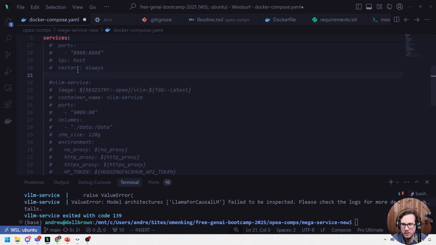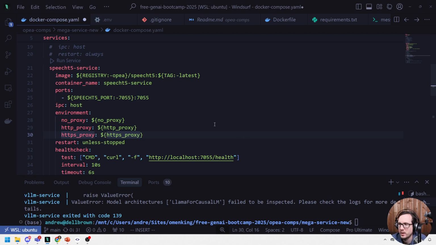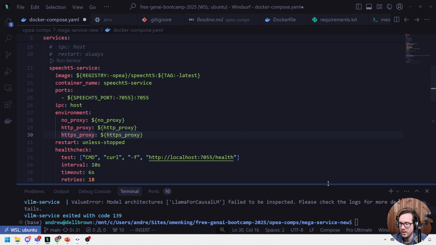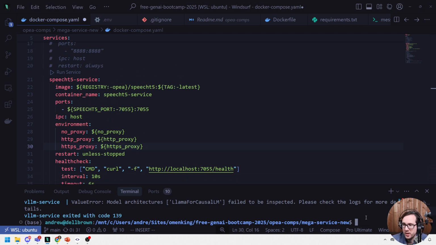Again, really a shame that we couldn't get VLLM to work, but I feel like I need someone from VLLM to help me because it's really hard to set up. This one will pull in SpeechT5. I don't know what requirements it needs, but it's not an LLM, and LLMs need a lot of resources. These things, not as much. Will this run on the CPU? I hope so. I have a 14th generation chip. If you have an older computer, I'm not sure if this will work for you, or maybe it will, and you'll surprise me.